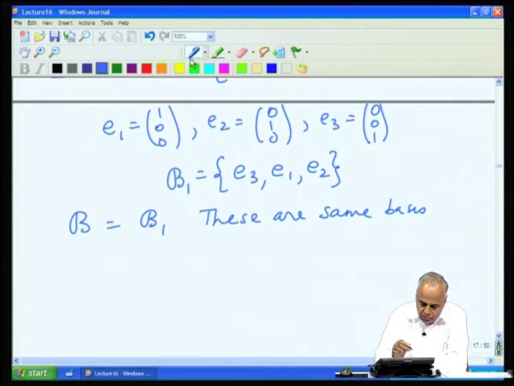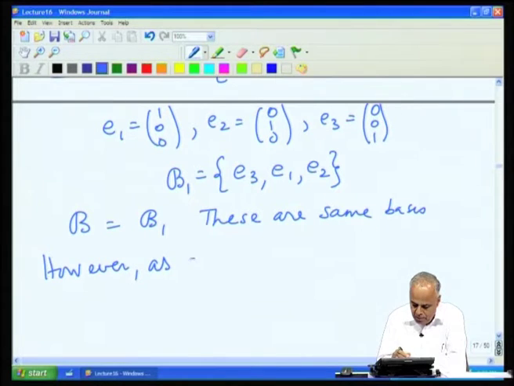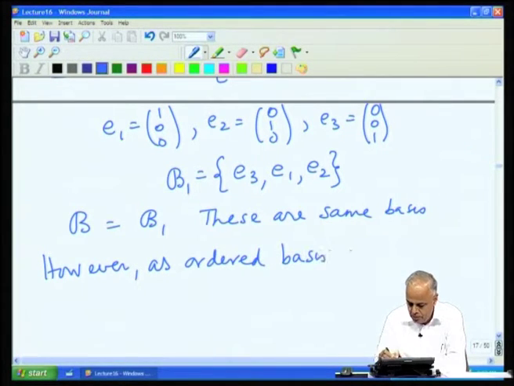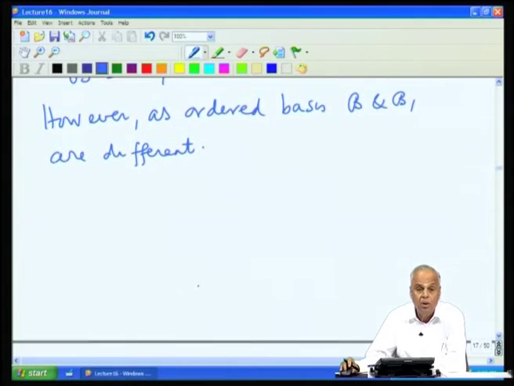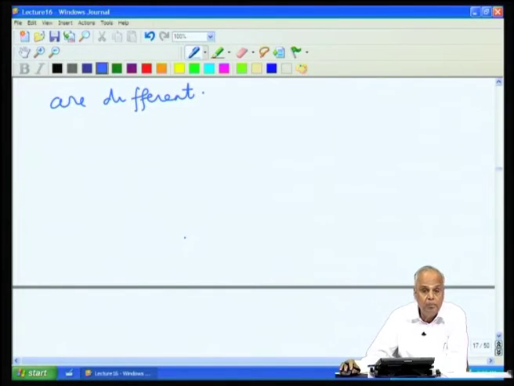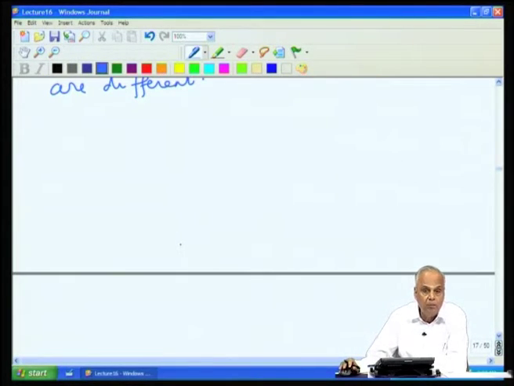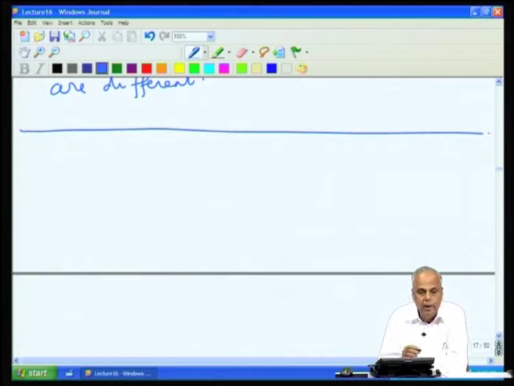However, as ordered basis, B and B1 are different, because the vectors in the basis are ordered in a different order. So, thus we will be dealing with ordered basis. Why do we want to deal with ordered basis? Now, let us look at where this basis leads to us.